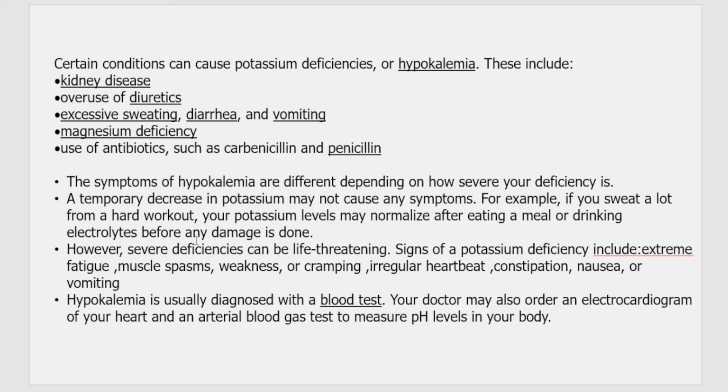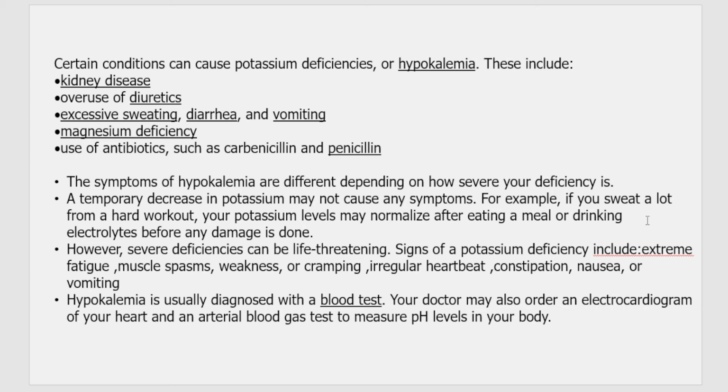A temporary decrease in potassium won't show many symptoms. For example, if you have been doing hard work throughout the day, you would definitely sweat a lot. At that time you're losing a lot of potassium from your body, but you can bring back that level by eating a proper healthy meal or consuming some electrolyte. So there will be no damage done at that time.